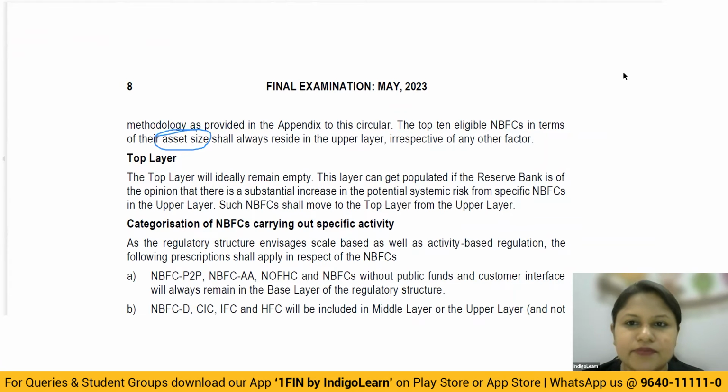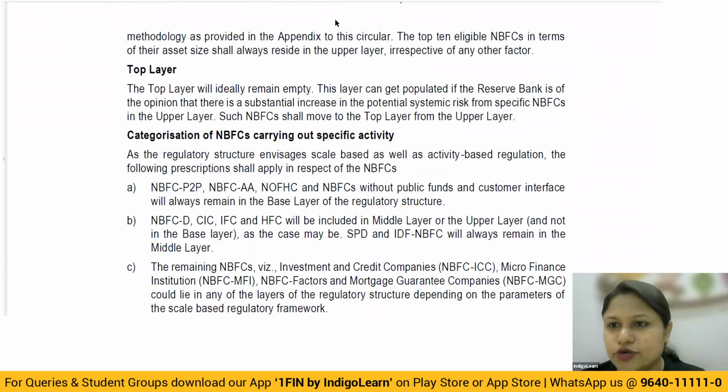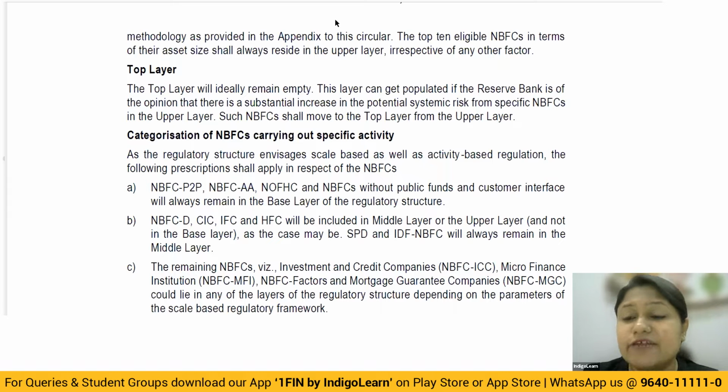So that will come where? In the upper layer. Then when you talk about the top layer, I told you as of now, the top layer is going to be empty. It is always going to be empty. As and when RBI believes that a particular NBFC from the middle layer has to get shifted to the upper layer, and from the upper layer it has to get shifted to the top layer, depending upon the significant risk that it is carrying, then in that case, RBI will give a regulation where it will get moved from upper layer to the top layer. Okay, so as of now, we can understand top layer will ideally remain empty.